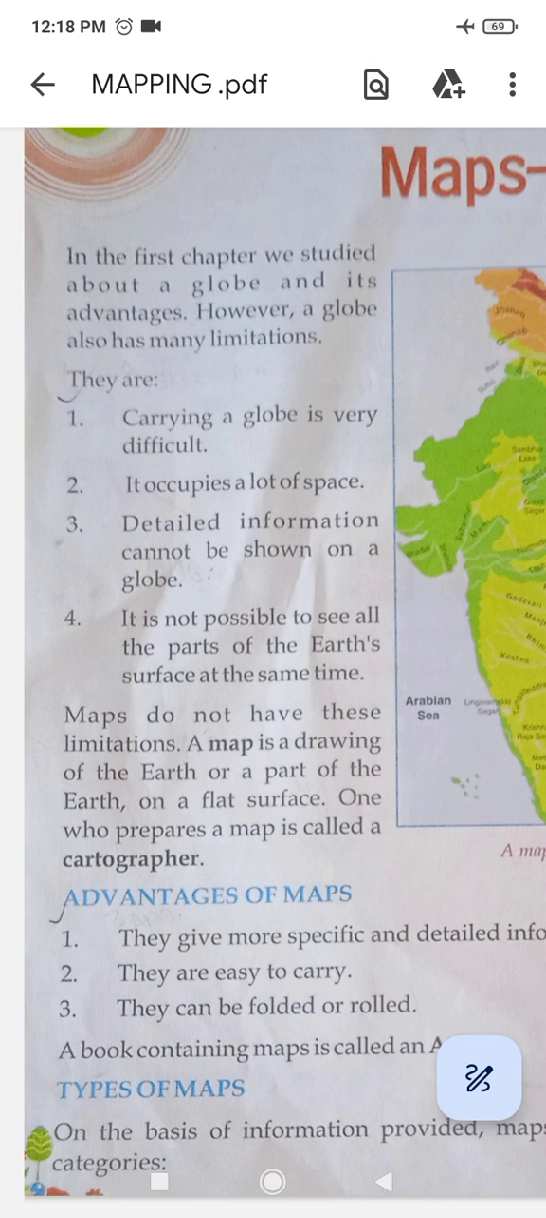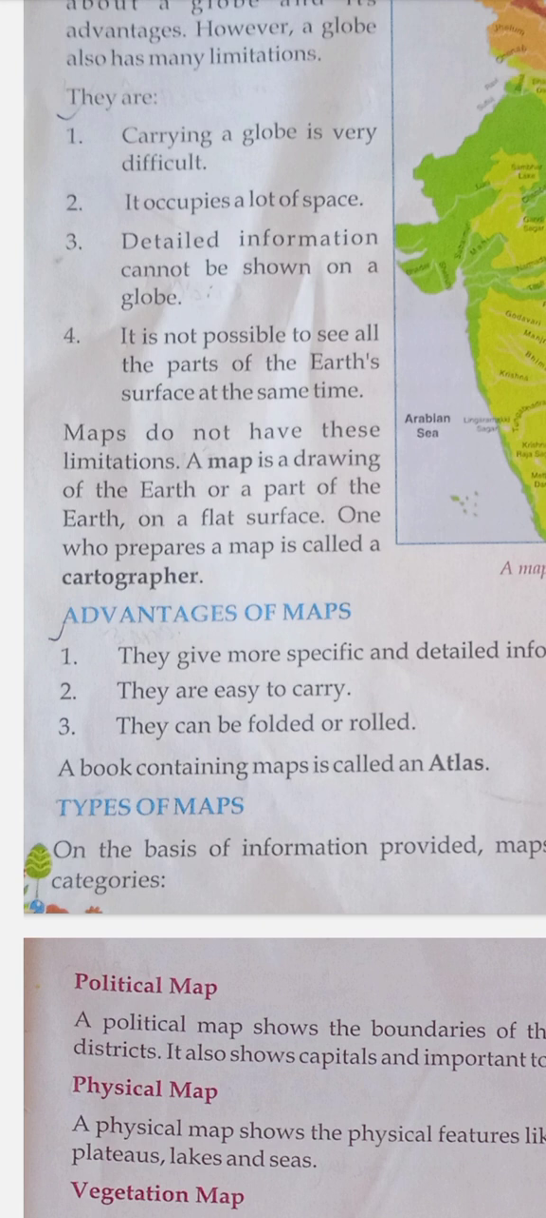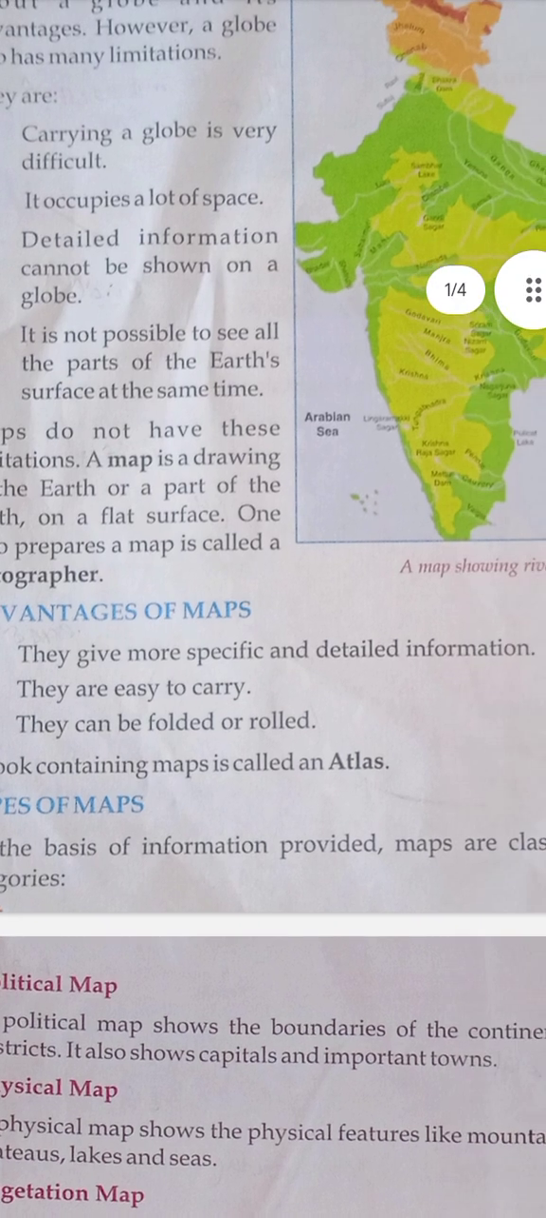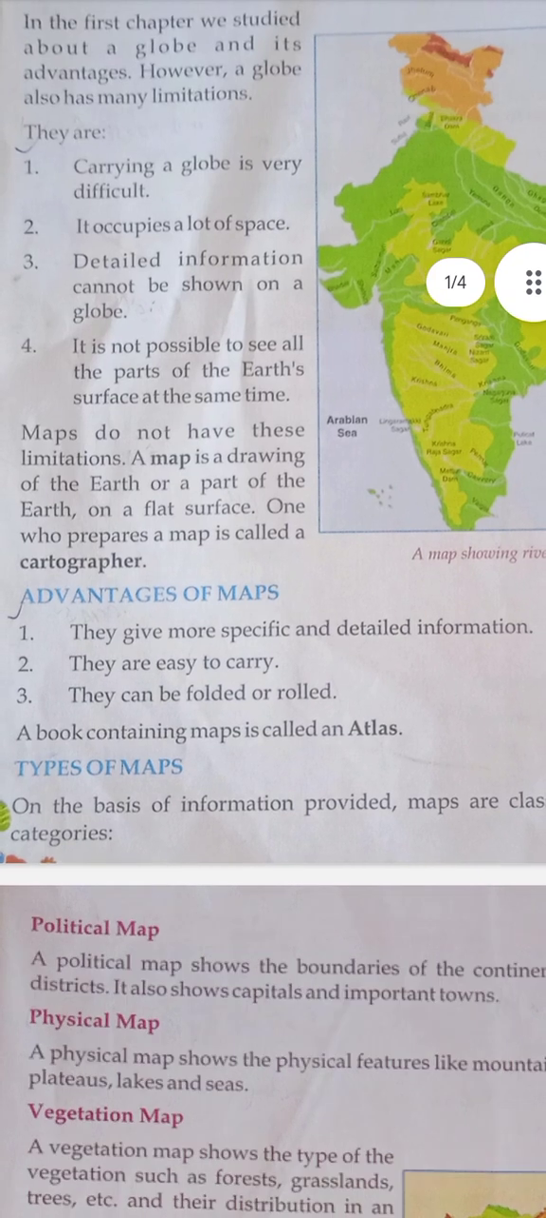Maps do not have these limitations. A map is a drawing of the earth or a part of the earth on a flat surface. One who prepares a map is called a cartographer. Advantages of maps: they give more specific and detailed information. They are easy to carry. They can be folded or rolled. A book containing maps is called an atlas.